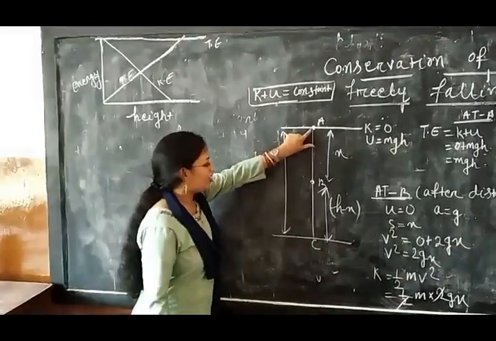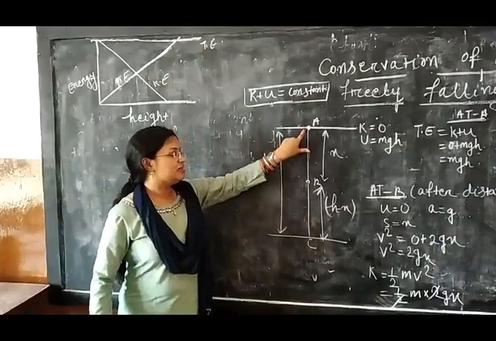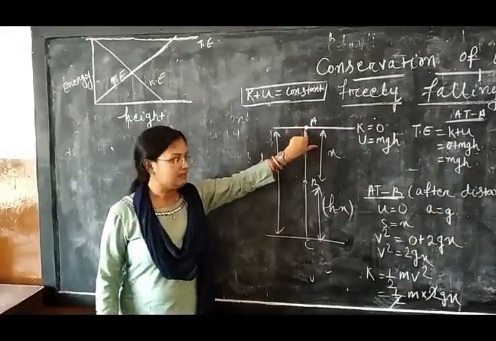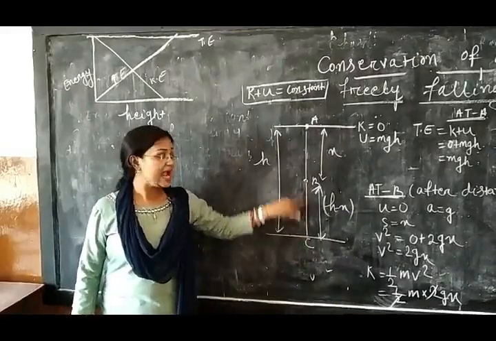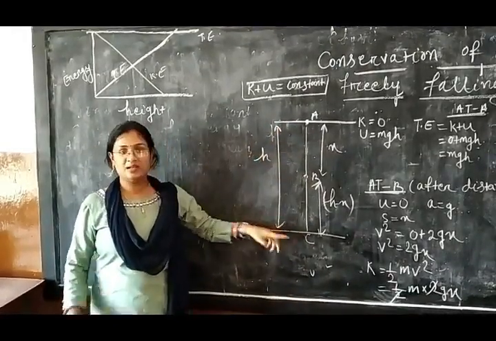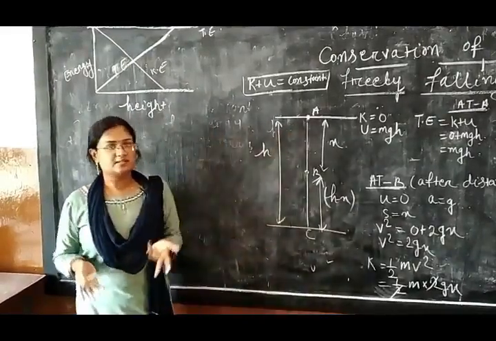I am taking here 3 points A, B and C. First I will find the total energy at point A, then total energy at point B, then total energy at point C. If at these 3 points the total energy is constant, then the conservation of energy is satisfied.